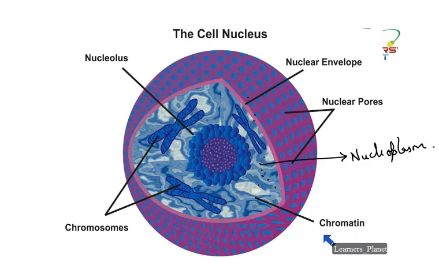Basically they are the same thing, but the appearance is very different, and due to the change in appearance, the function or working will also vary. So chromatin is the genetic material which appears during the non-dividing phase of the cell, whereas in the dividing condition, it will appear as a cross-shaped structure as shown here in the diagram.